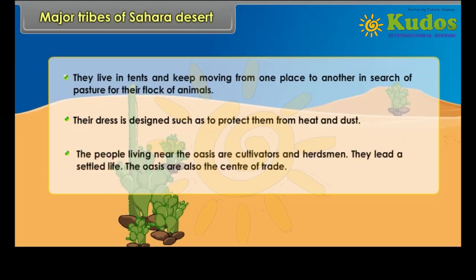The people living near the oasis are cultivators and herdsmen. They lead a settled life. The oases are also the center of trade.